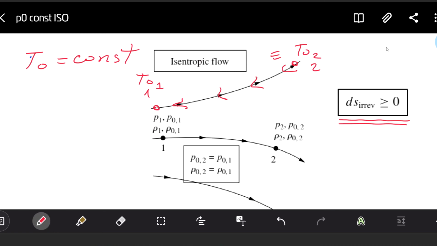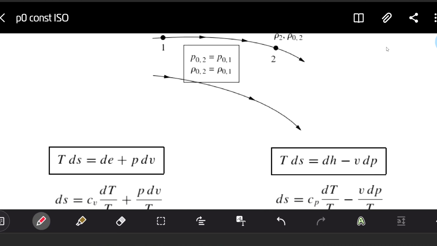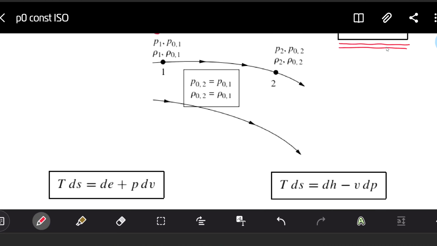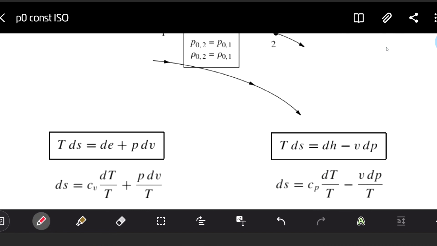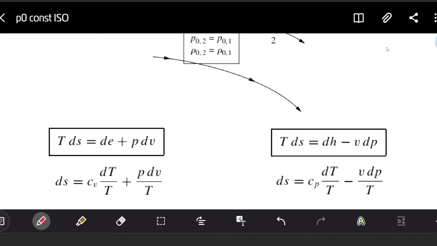Since delta S will be equal to 0, we have to remember the second law of thermodynamics, which can be written in different forms. I wrote it in the left form as a function of pressure, right? And then in the right part, I wrote it as a function of specific volume. This specific volume, I would like to remember, is a parameter which is the inverse of the density.